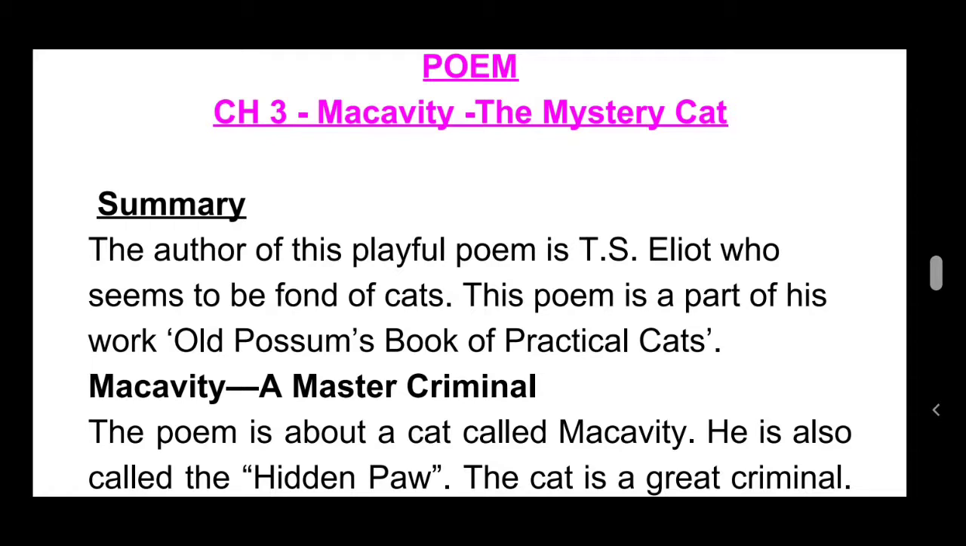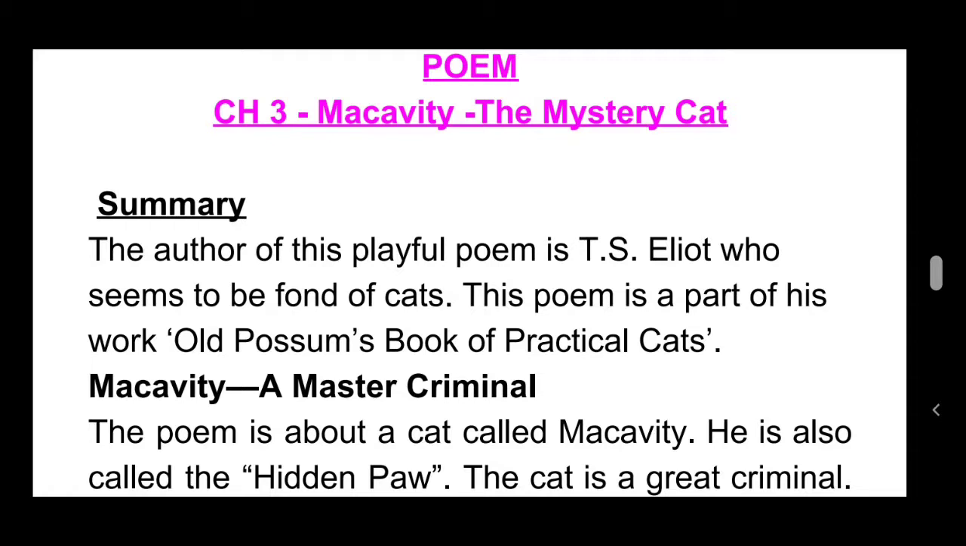It is a playful poem written by T.S. Eliot, who was fond of cats, who was a lover of cats. This poem is a part of his work, Old Possum's Book of Practical Cats. Look at the next thing, that is Macavity, a master criminal. The poem is about a cat called Macavity. He is also called the Hidden Paw.